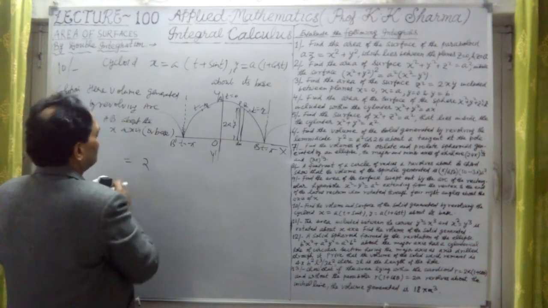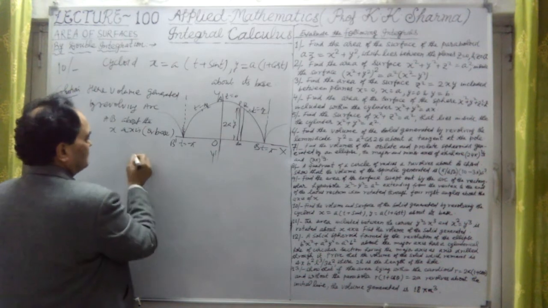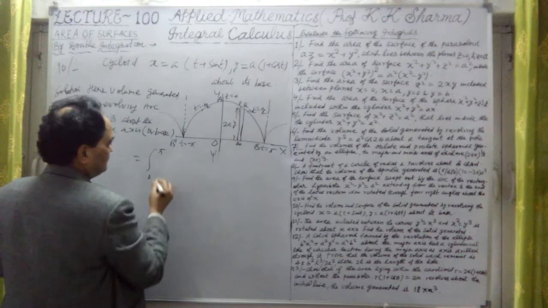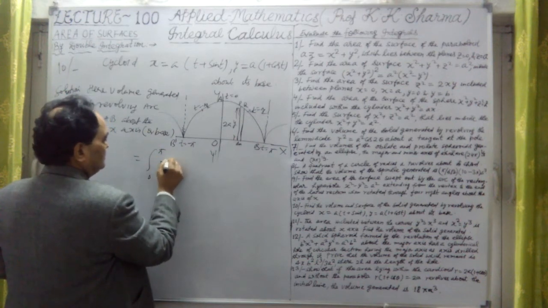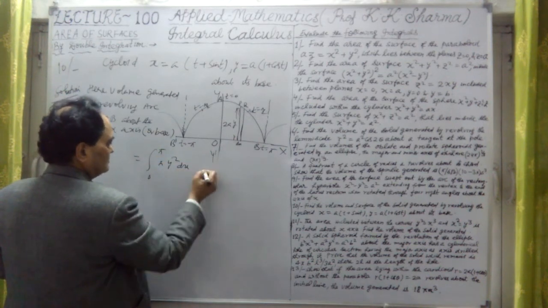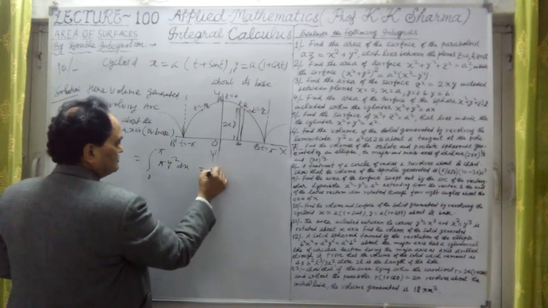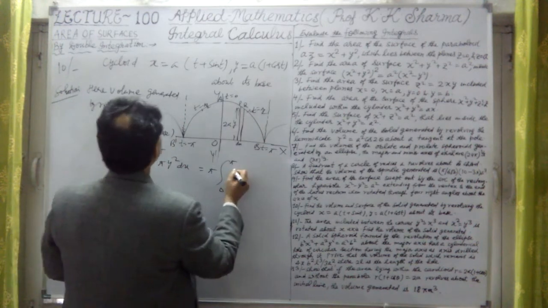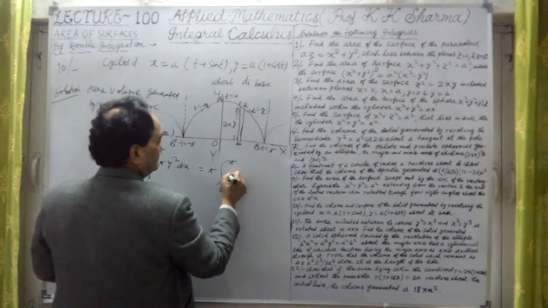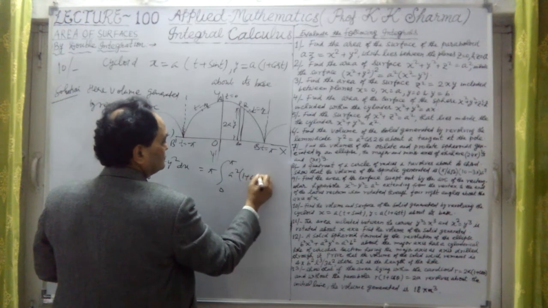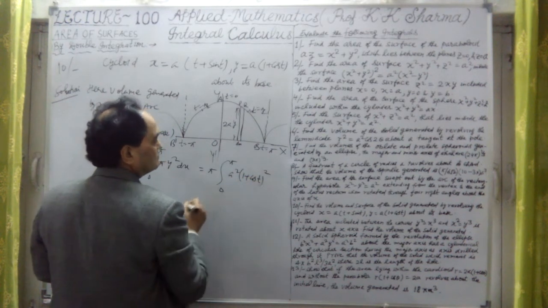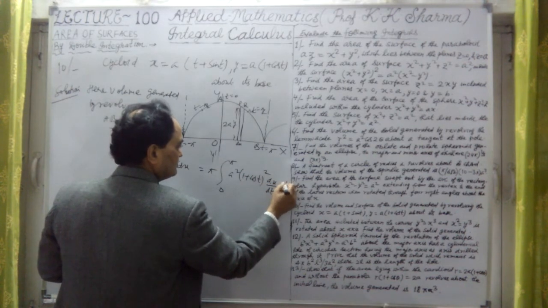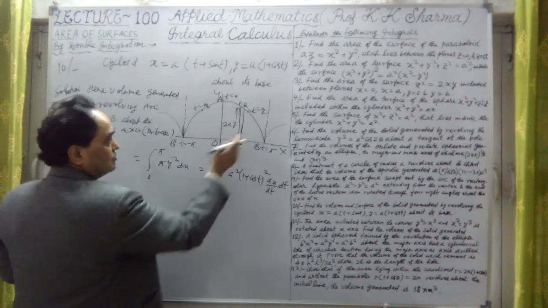This is about arc AB. So arc AB will give us 0 to pi limit here. This is pi into y square into dx. Taking pi outside, from 0 to pi, y square here is a square into 1 plus cos t whole square into dx upon dt into dt. This is the volume of this arc only.